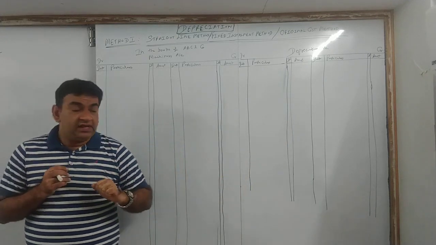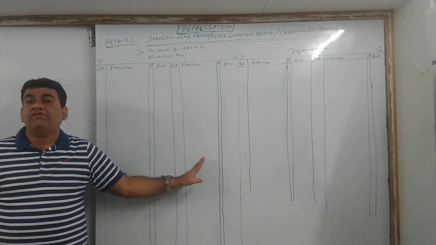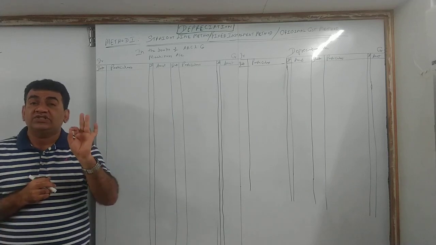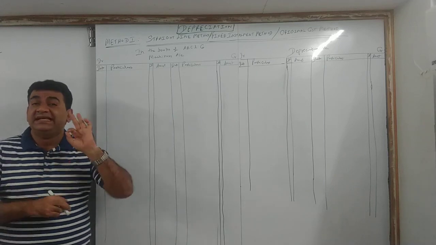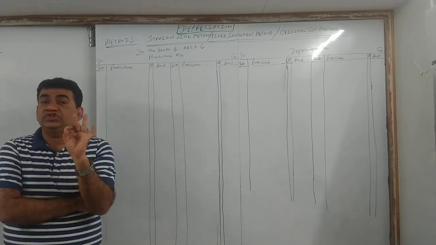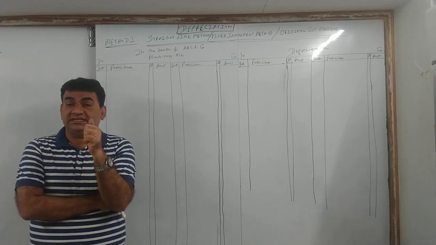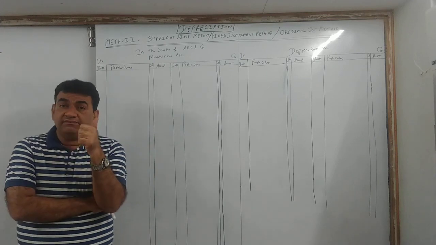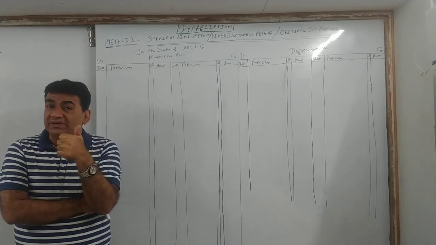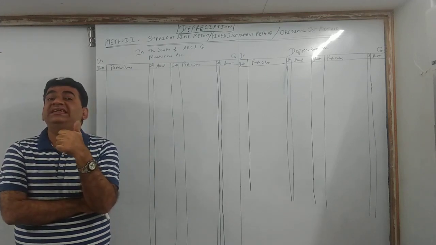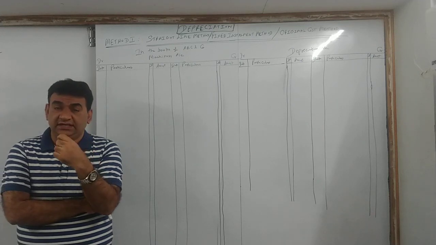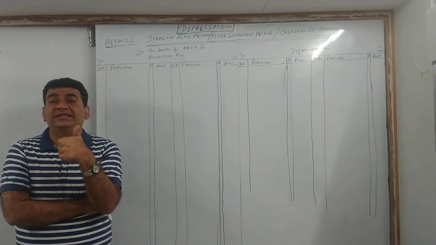Now listen very carefully. After you prepare the format and start solving the sum, there are three important things you should keep in mind while solving each and every sum of depreciation. First, which method?